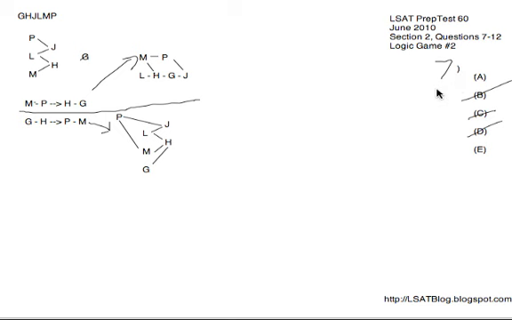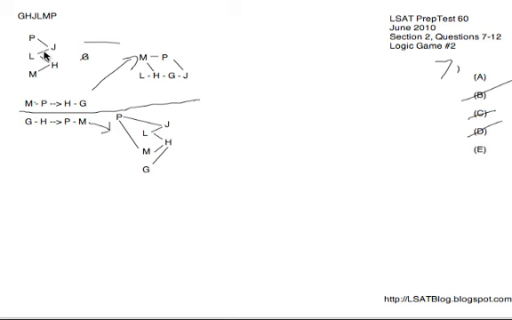Let's look for G before H. So when G is before H, of course, P goes before M. Choice A has G before H, yet it does have P before M, so we're good on that issue. Choice C has G before H as well, and also has P before M, so we're good on that issue as well.